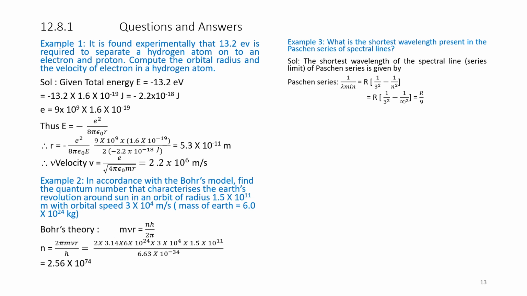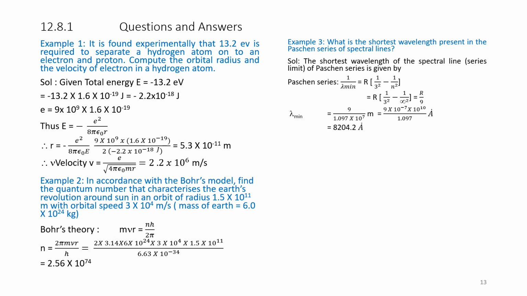Therefore, lambda minimum is equal to 9 divided by R. The value of R is 1.097 into 10 to the power of 7. We have to remember Rydberg's constant. Lambda is equal to 8204.2 Angstrom.